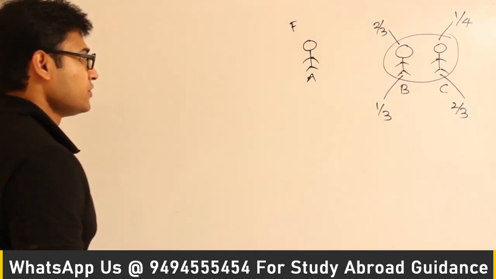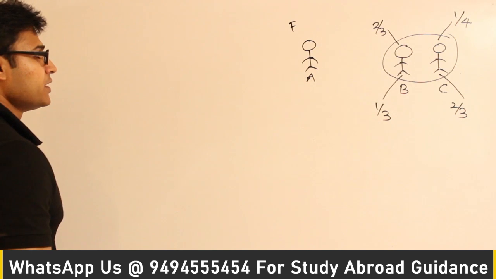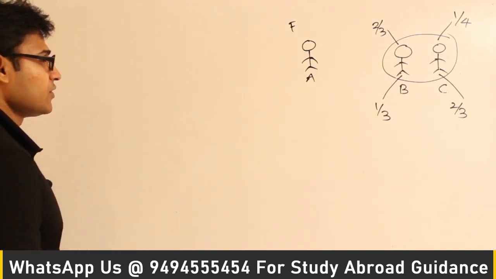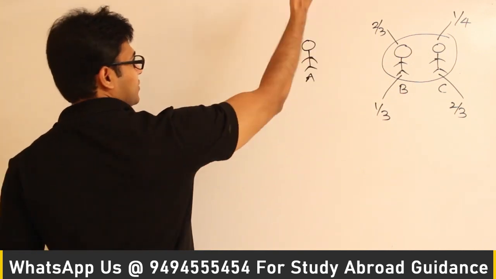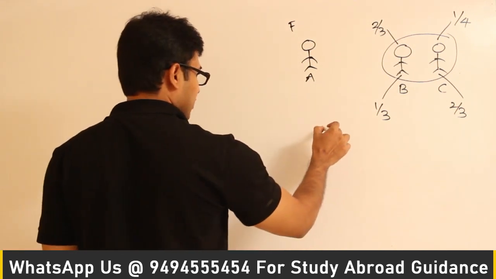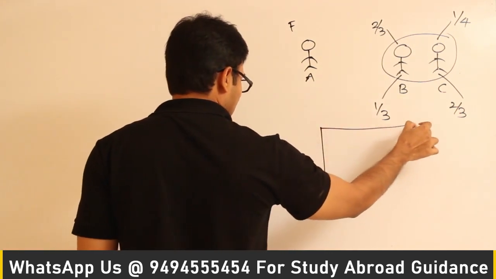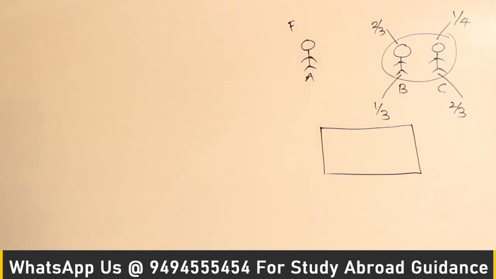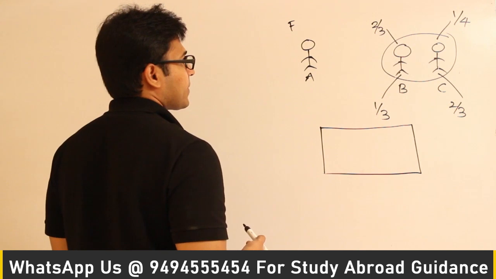Now we have to say what is the probability that A wins the game or A wins the trophy, which means even in the final match A has to win. What is the probability that he will win? So now if you see this, you can think of it like this. You can find out the entire sample space, and maybe if possible you can put it in terms of the total probability theorem, right? So let's say this.